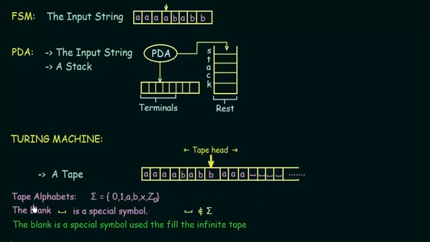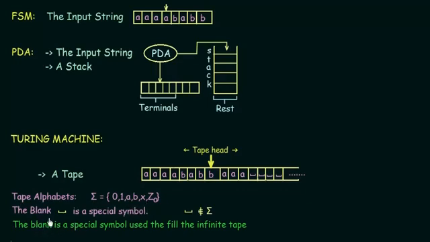And if you see here, we have the tape alphabets, which is represented by sigma. You know, sigma is used to represent the input symbols. We have been studying this from the beginning of this lecture series. And the tape alphabets can contain 0, 1, A, B, or any kind of symbols like this.